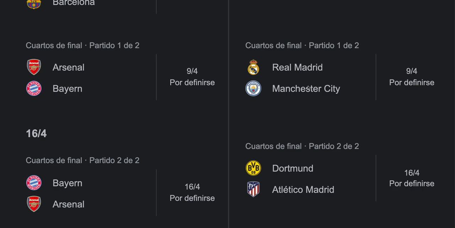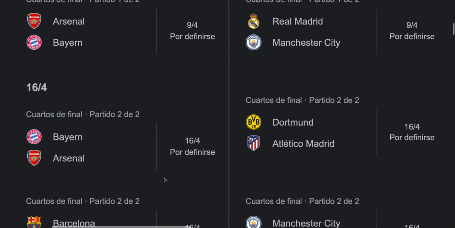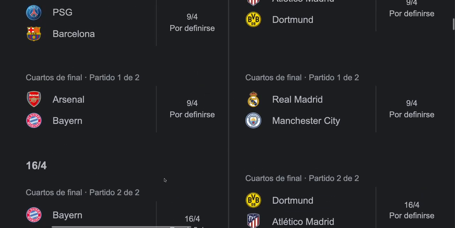And always when Real Madrid is up against the odds, they always find the way to qualify or to win the game of the tournament. And the last series: Arsenal will play against Bayern Munich. Remember, Arsenal suffered more than expected, and they defeated Porto 4-2 in a penalty shootout last Tuesday.